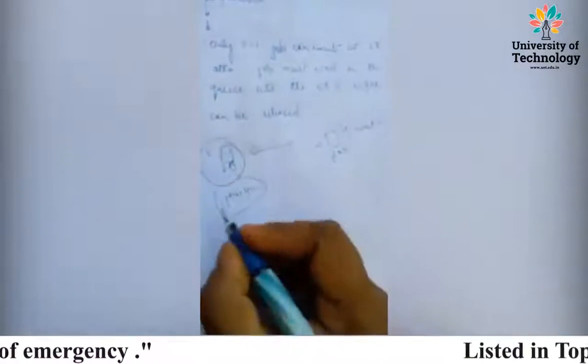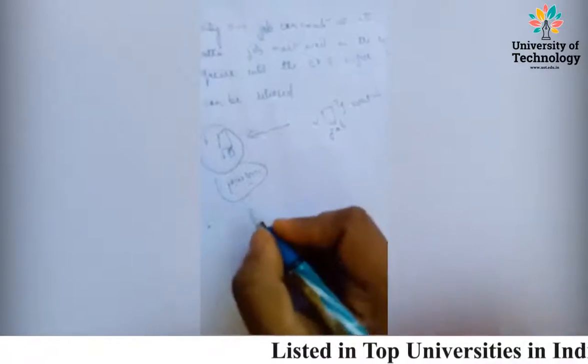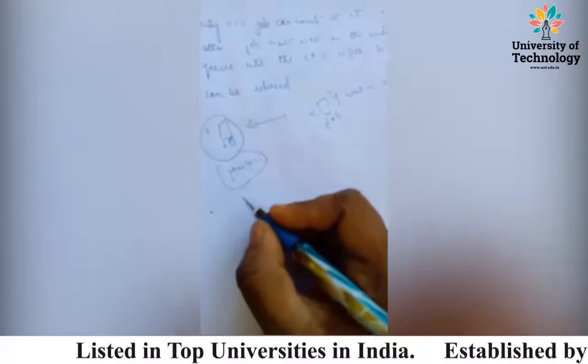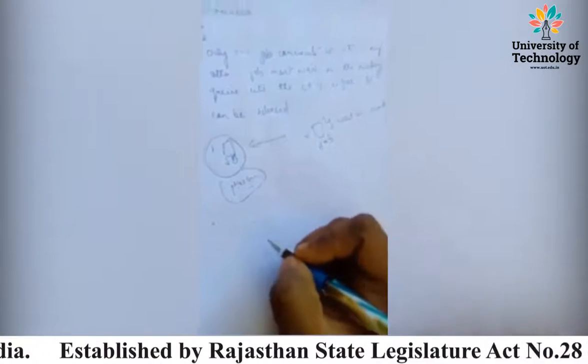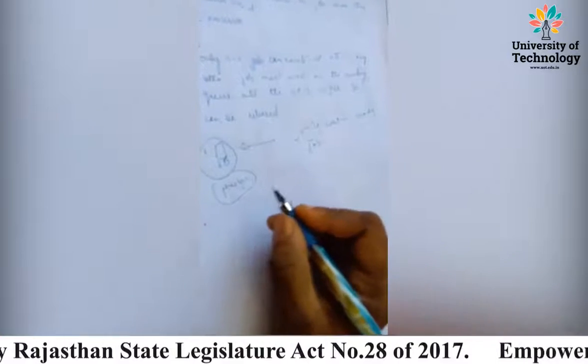Right? This is clear. Now, another term that comes into existence is multiprogramming. You know what is multiprogramming? Multiprogramming is performing multiple tasks at the same time.